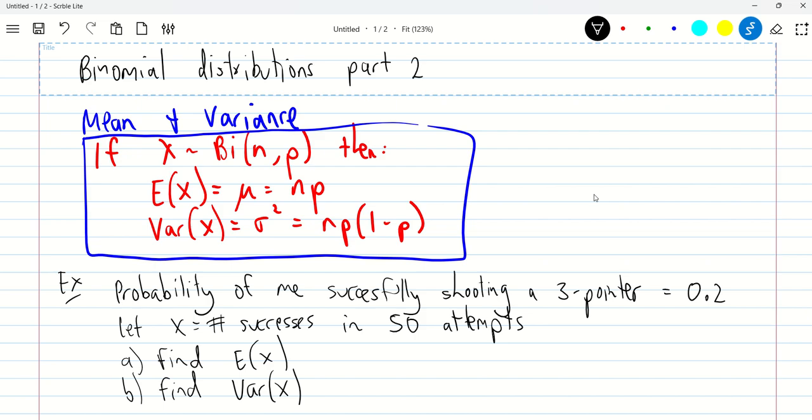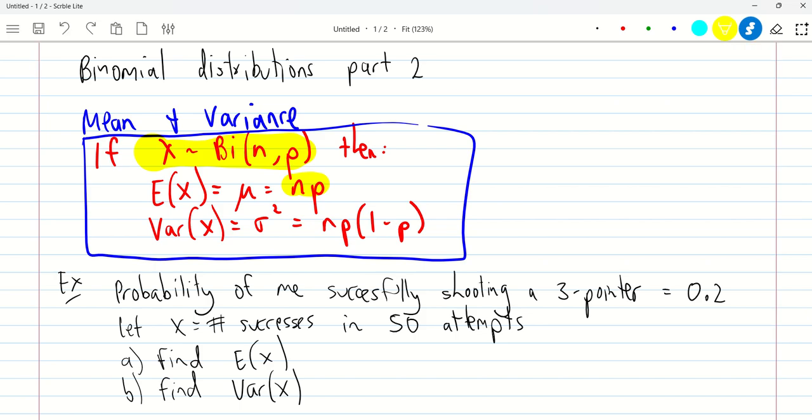What's the expected value? What's the variance? What's the standard deviation, etc. So just looking at that box there. If X is a binomial random variable, then the expected value is simply n times p. So just multiply those together. We'll do an example in a second. If you think about it, it just makes perfect sense. Of course, we're going to expect the probability to be multiplied by how many times you do it. You'll see in a second why that's the case.